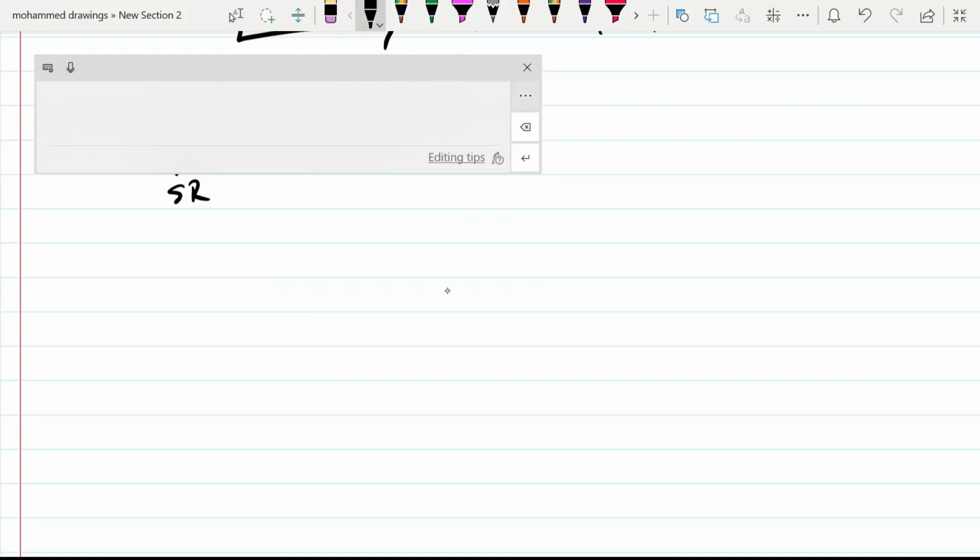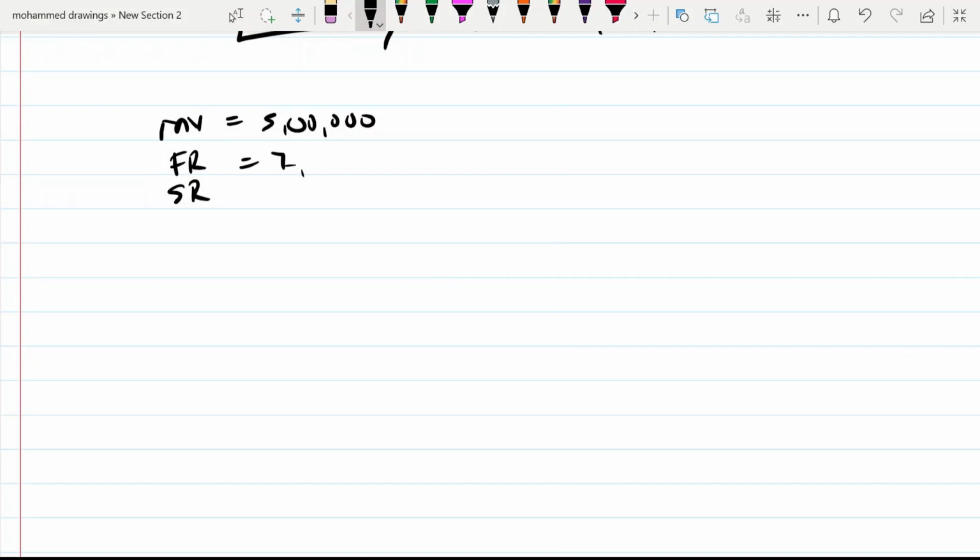Now one more case we will discuss here, so you will get a complete understanding of how to find out GAV. Let us say MV, FR, SR. MV is 5 lakh. FR is 7 lakh. SR is 6 lakh. So think for yourself, what is the answer? What is ER? Think for some time here.